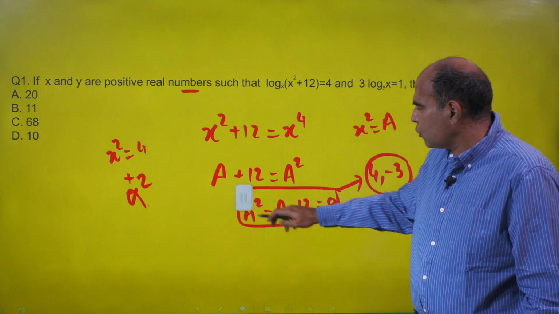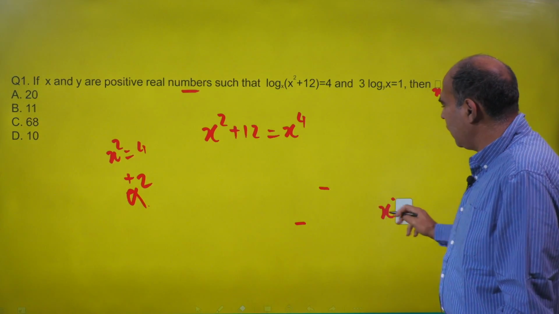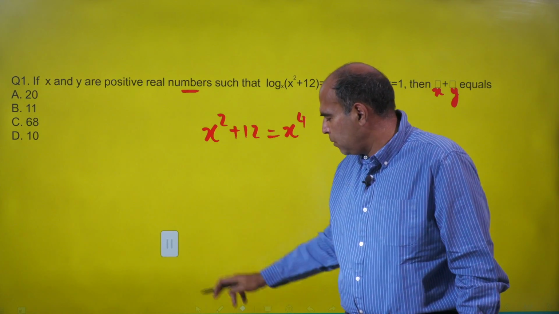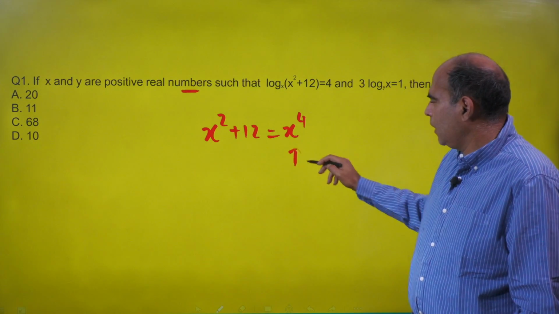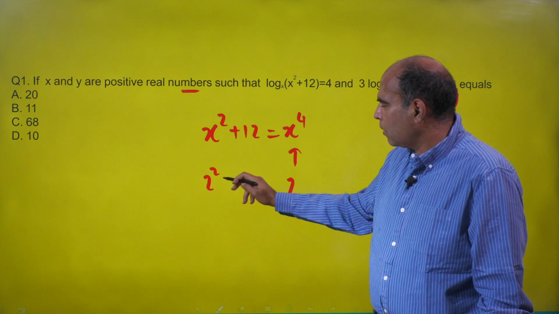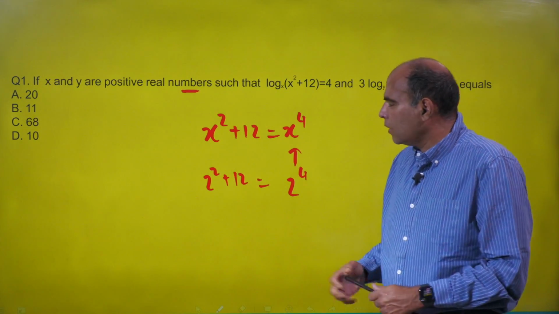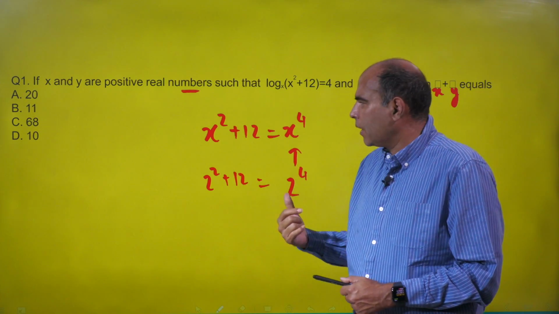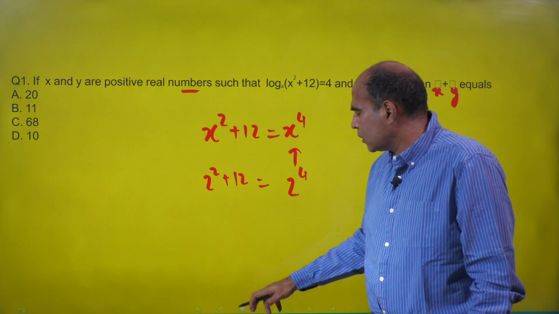Of course, I could have short-circuited this whole thought process if I think numerically at this point: I've got a number x, the square of which plus 12 gives me x raised to 4. I can very easily see that the value 2 fits this equation, because 2 square plus 12 is equal to 2 raised to 4. That is a very simple way to look at it. But in case you miss that, you have the quadratic way of solving this, and you get the value of x as 2.